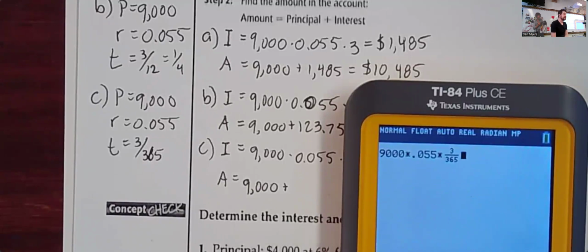This should be the smallest amount of interest by a lot. Because we're talking about 3 days. 3 days worth of interest is going to be maybe a couple bucks. I don't know. How much is it?